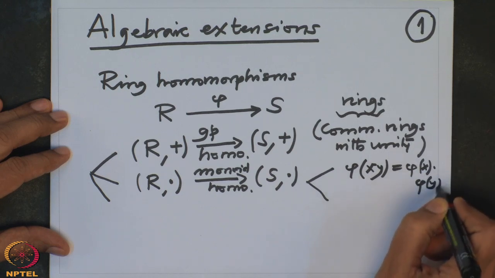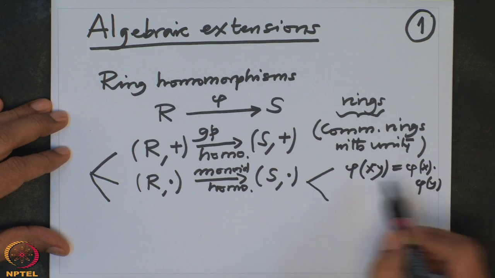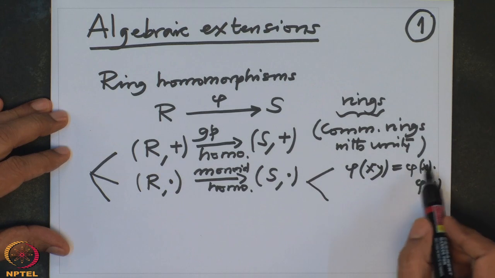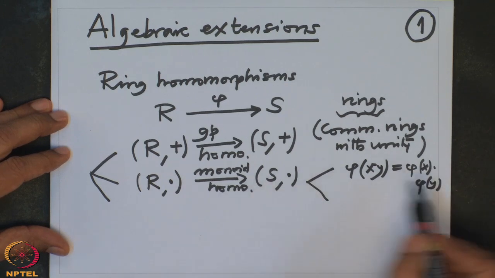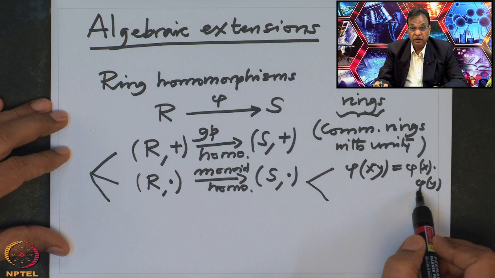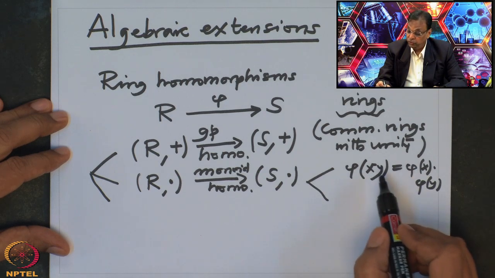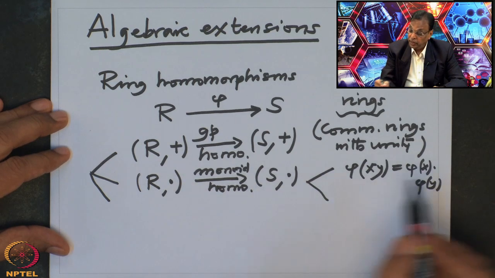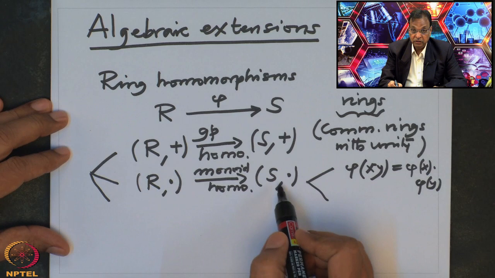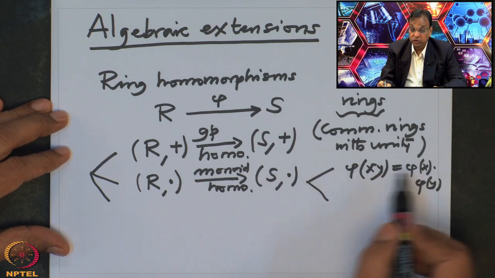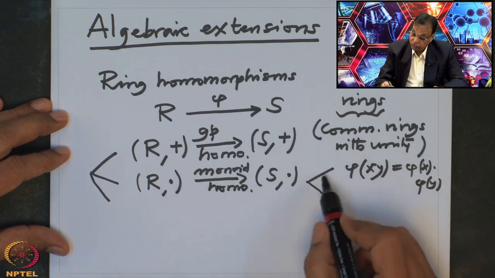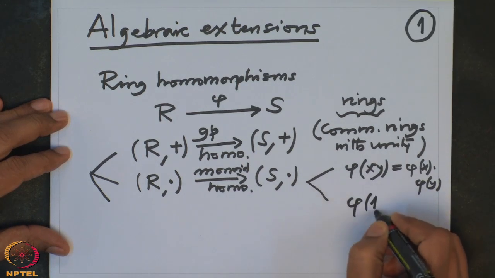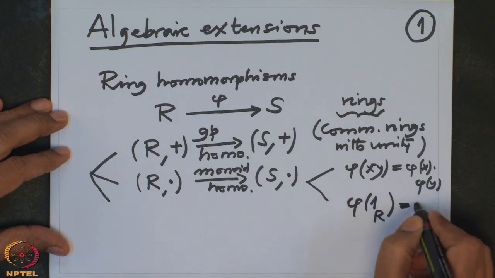And again, as I have mentioned earlier, this xy is a product in R and this phi x phi y is a product in S. So though we write it the same way, it is understood that first we take the product in R and then take its image, and on the other side we first take the images and then multiply in S. These two results are the same. That is the first property of the monoid homomorphism. Another one is that phi of the identity 1_R should go to 1_S.